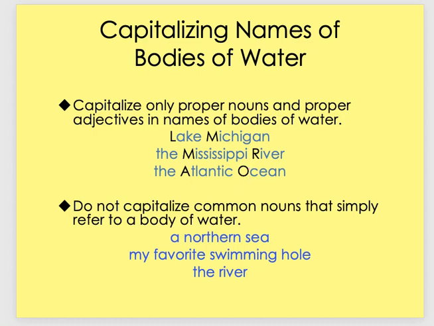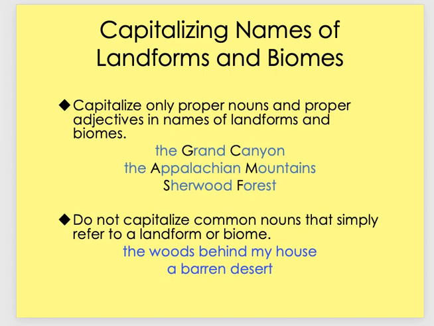Capitalize names of landforms and biomes. So these are special names. This is a forest, but the name of the specific forest in a specific place, they're both capitalized, the name and then also the word forest. Grand Canyon, it is a canyon, but in the title, you would capitalize both.